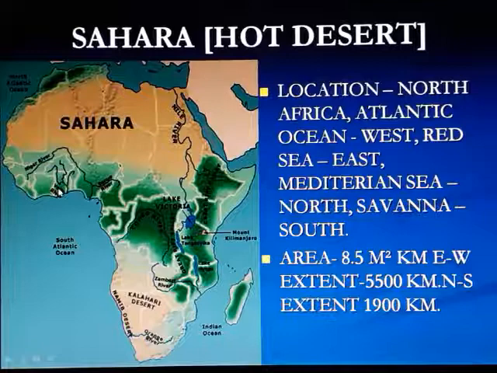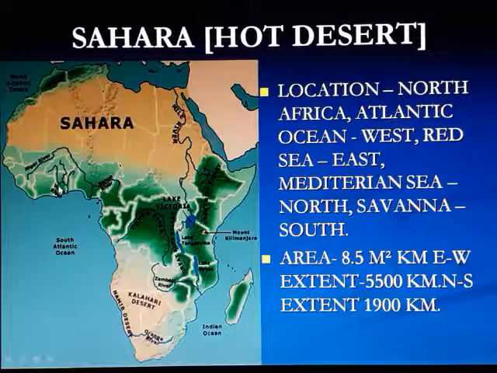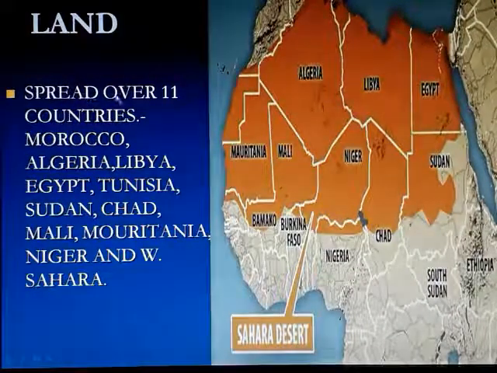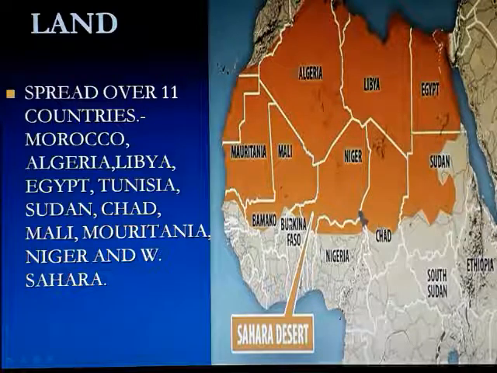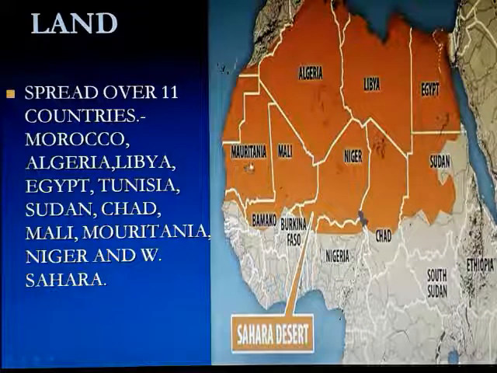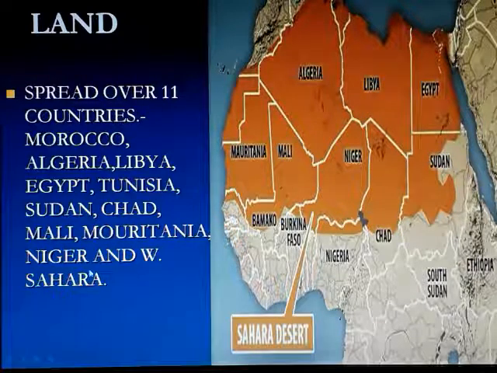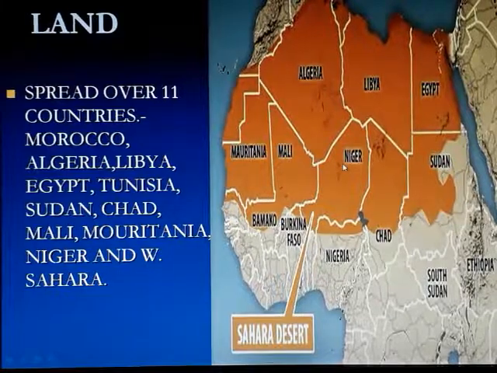The area is 8.5 million square kilometers actually. The east-west extent of this area is 5500 kilometers, and the north-south extent is about 1900 kilometers. It's huge. This area is spread over 11 countries. They are Algeria, Libya, Egypt, Sudan, Niger, Chad, Mali, Mauritania, Tunisia is also there. These are some of the West Saharan countries.